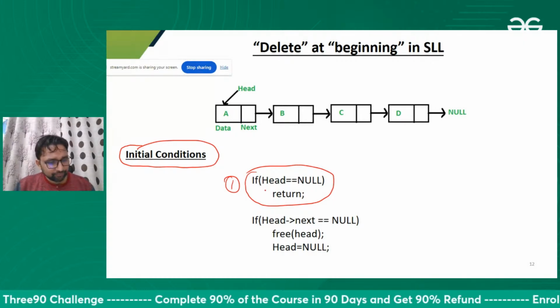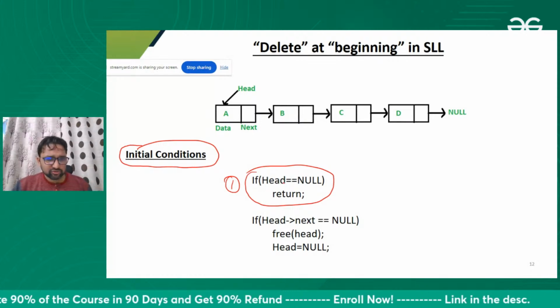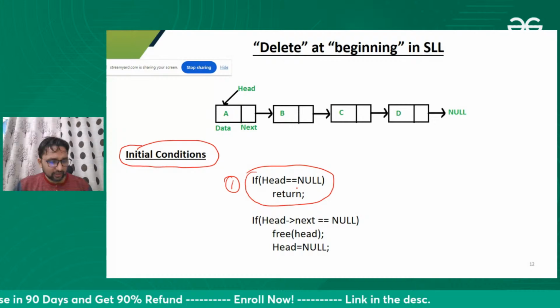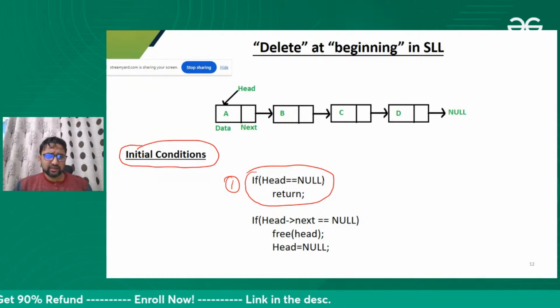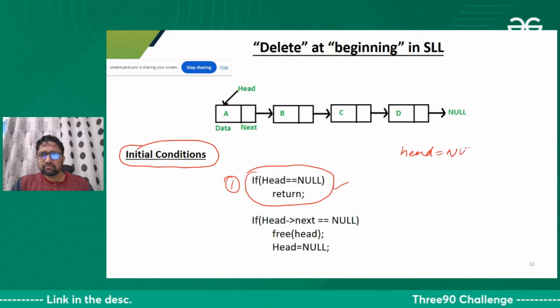What is this initial condition doing? Can you please write in the chat box? Can you check what this means? It means there is no node. Yes, this is checking if there is no node. Head is null.